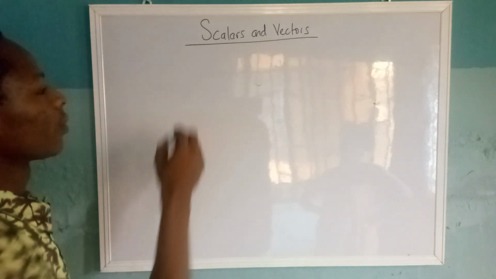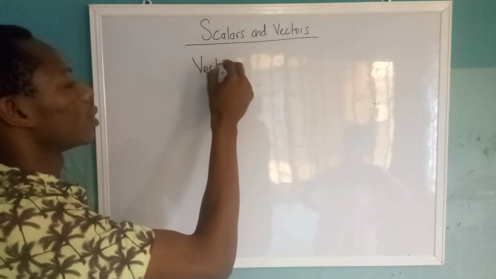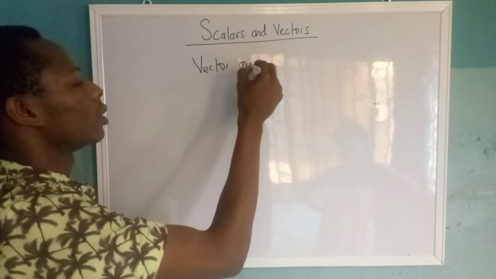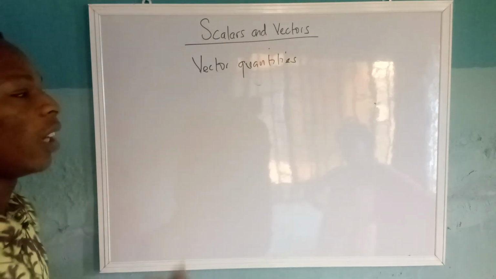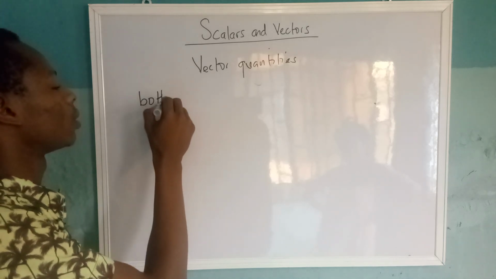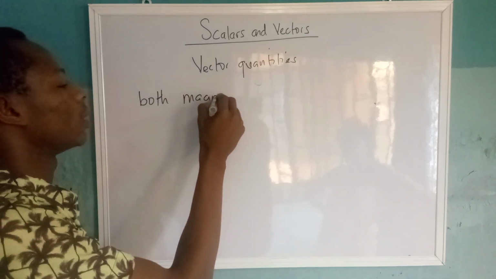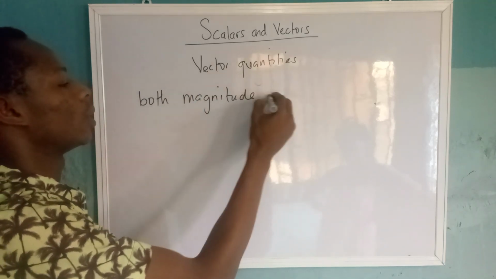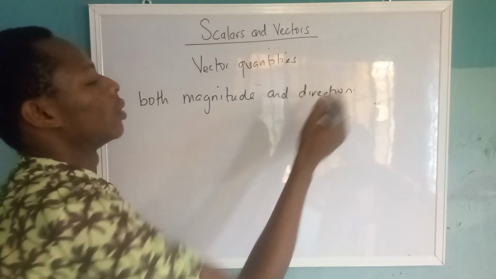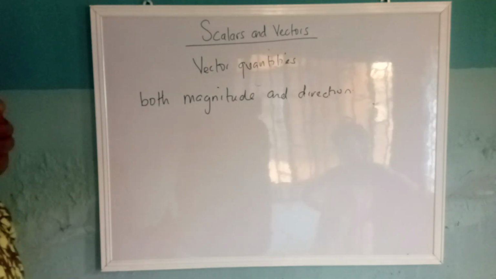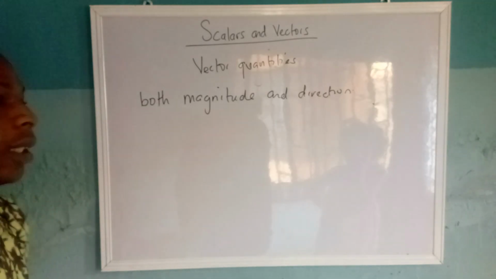Let's look at vectors. Vector quantities are quantities that have both magnitude and direction. Vector quantities are quantities that have both magnitude and direction.